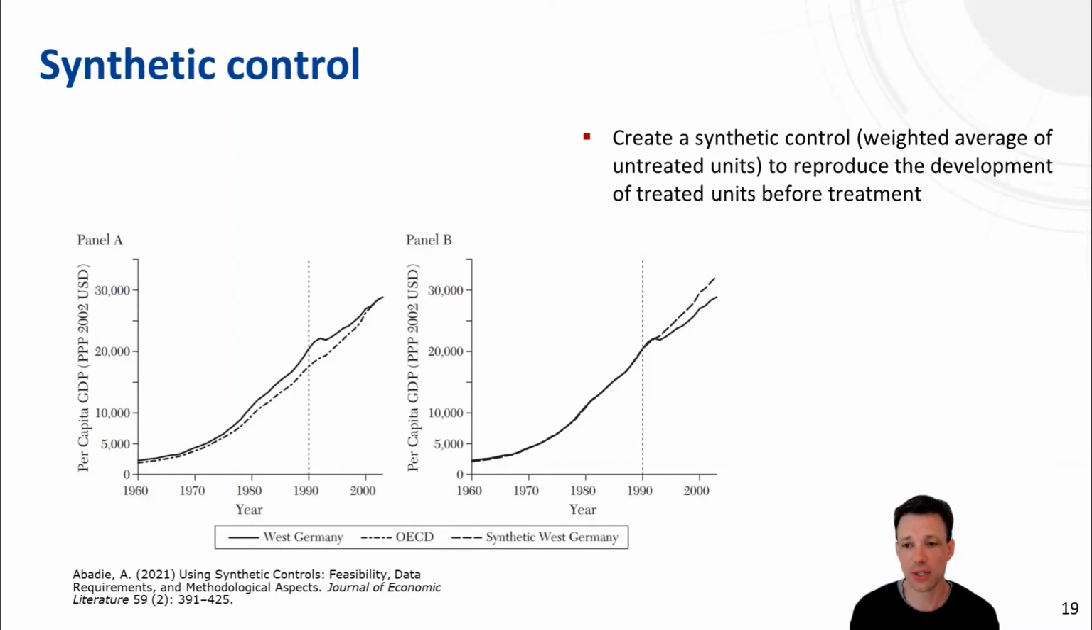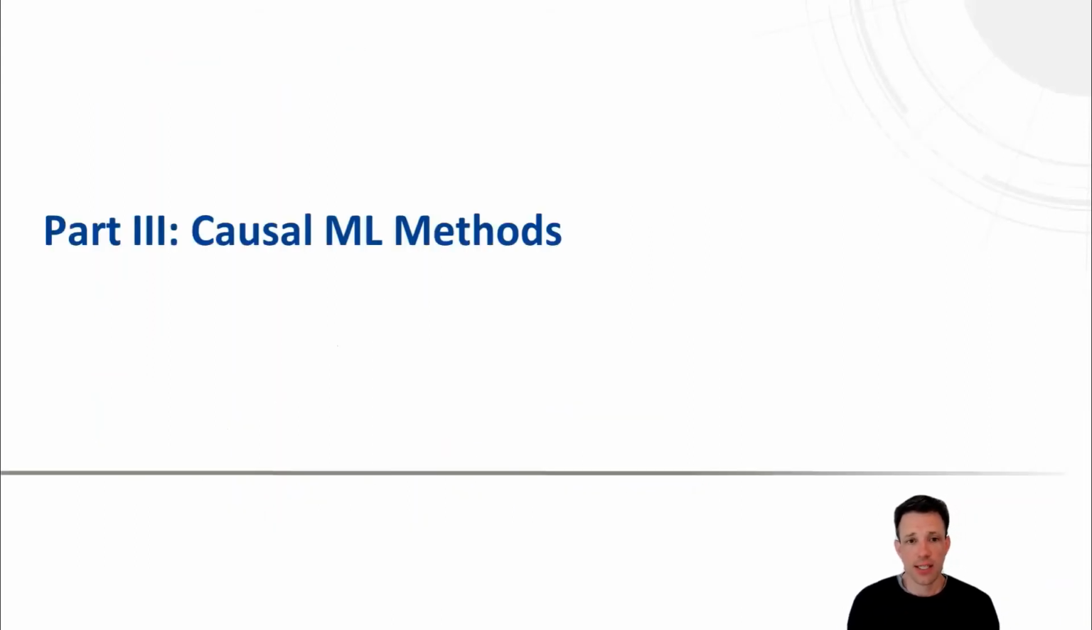Yeah? So the synthetic country is really a weighted average of the other countries. So for example, 10% France, 20% Italy, 5% Netherlands, something like that. Yeah? So that's the idea of synthetic control, and that's also a very useful and widely used approach for answering causal questions. These are the three more traditional econometric methods that I want to present, and I also want to present two causal machine learning methods which are more recent.